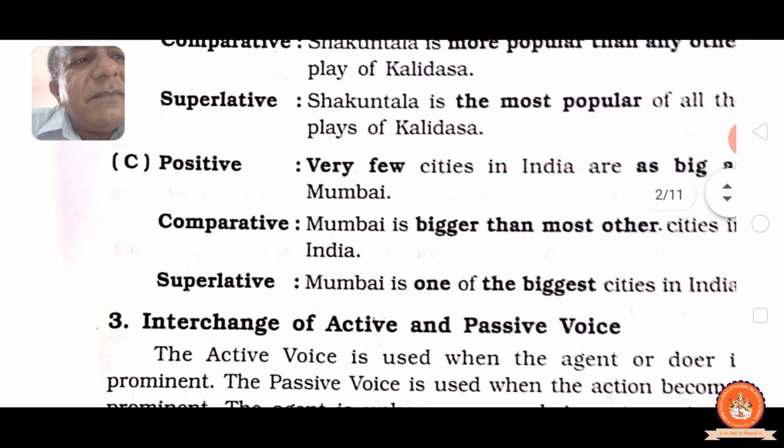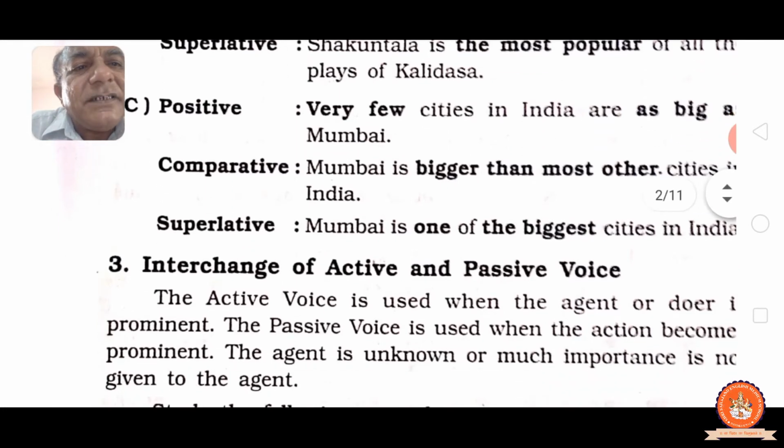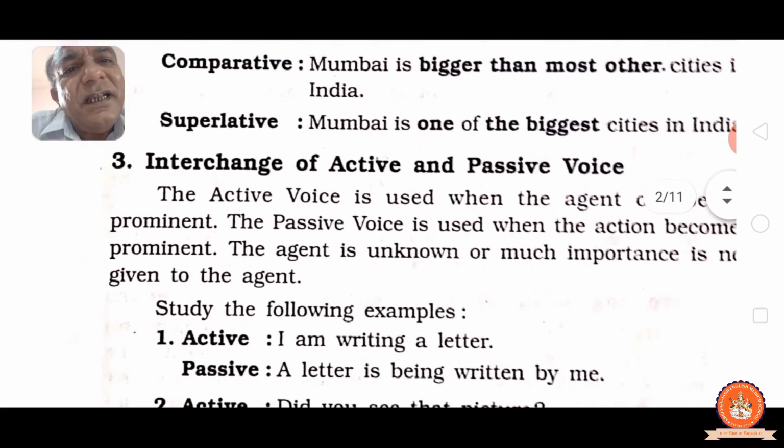Interchange of active and passive, that we have already seen. Active voice is used when the agent or doer is prominent, and passive voice is used when the action becomes prominent. Action is important, then passive. Subject is important, then active. The agent is unknown, or not much importance is given to the agent, meaning the subject.